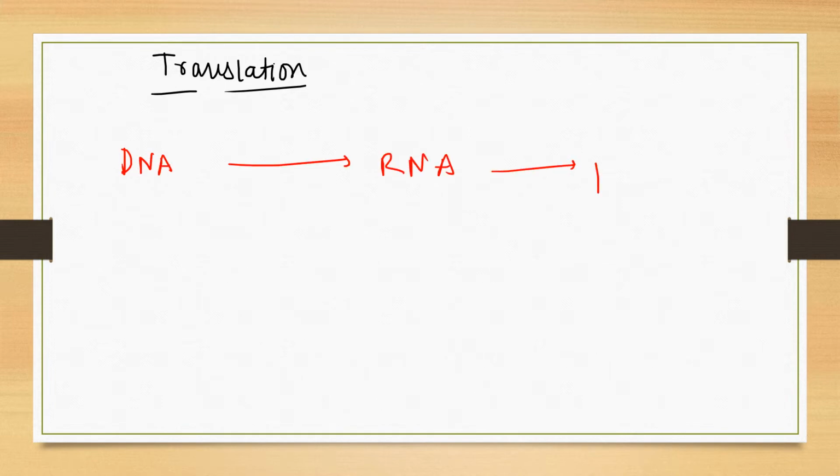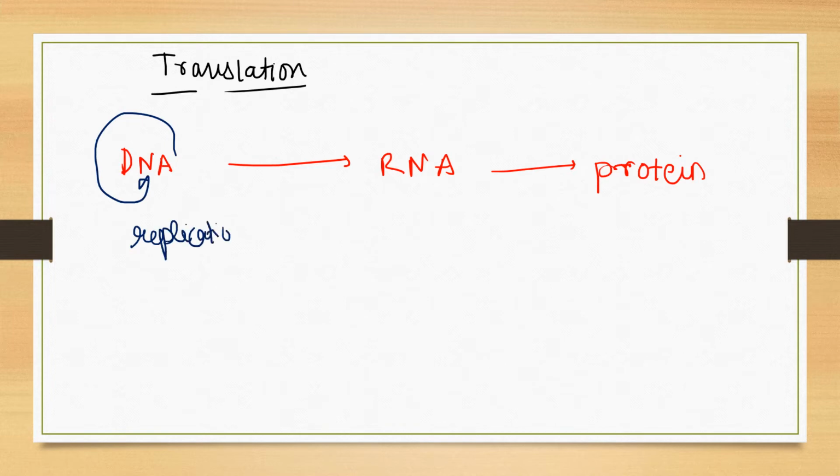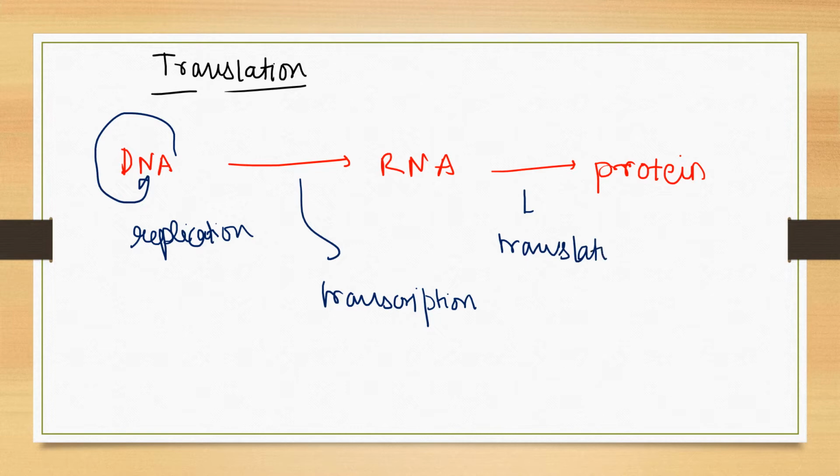So when we talk about translation, basically होता क्या है? हमने ये चीज पढ़ी है DNA, RNA, protein. So DNA to RNA to protein. We know that this step is known as replication, DNA to DNA. DNA to RNA is known as transcription. And RNA to protein is known as translation. So the process of conversion of mRNA to protein is known as translation.